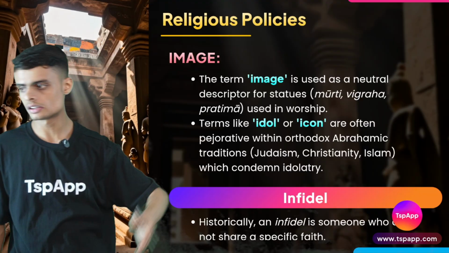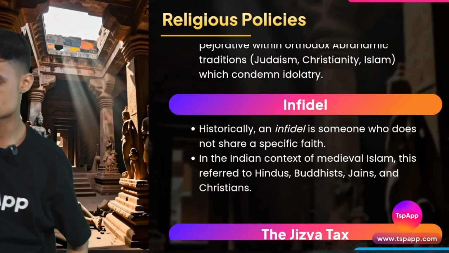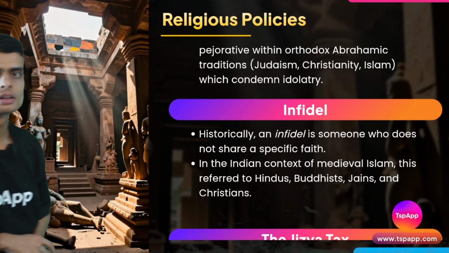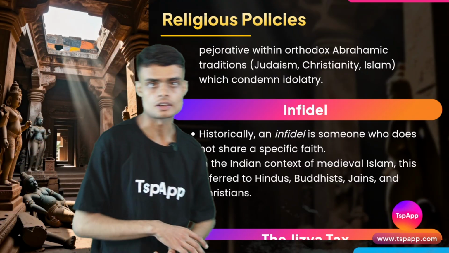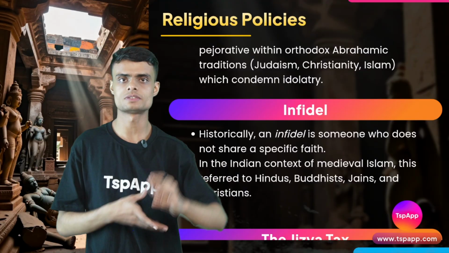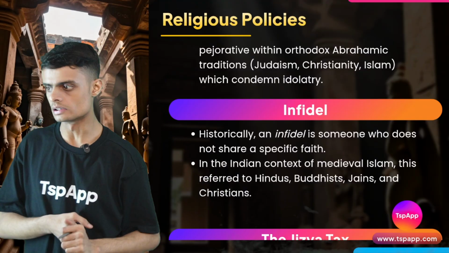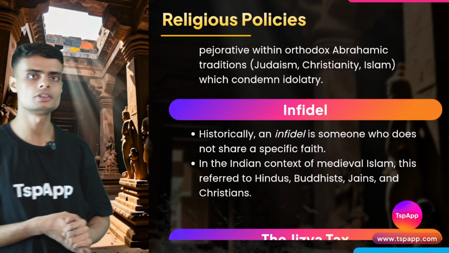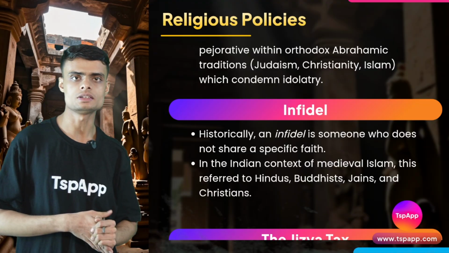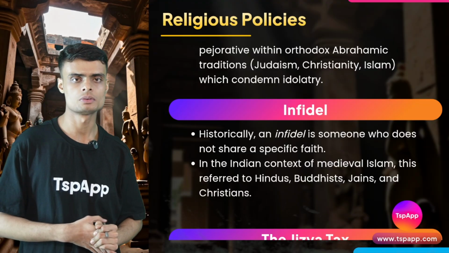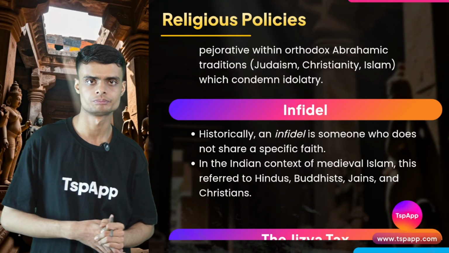We have a special tradition by which we say that a specific god resides in a specific idol. So this is why we use a different word, image, for Indian religions, because image is a neutral term.